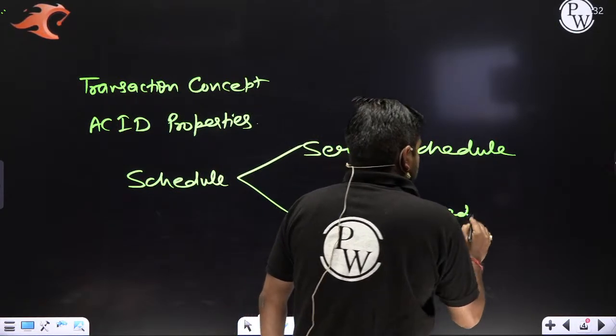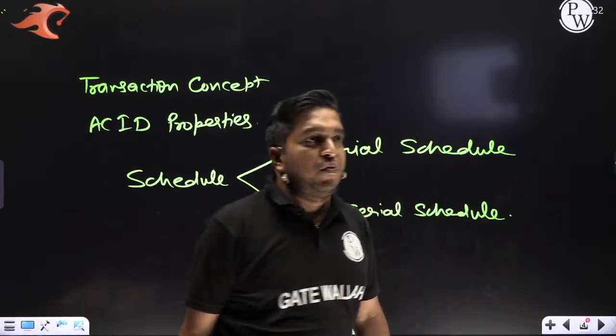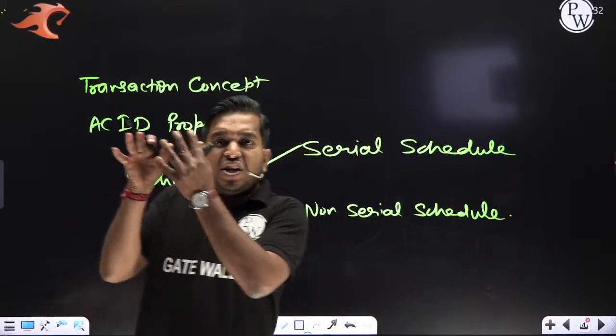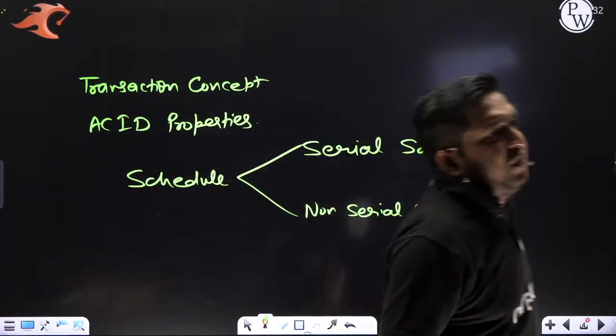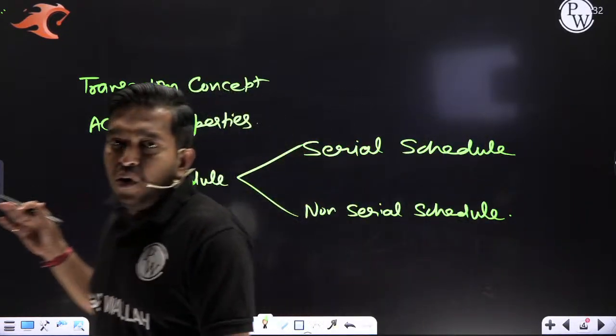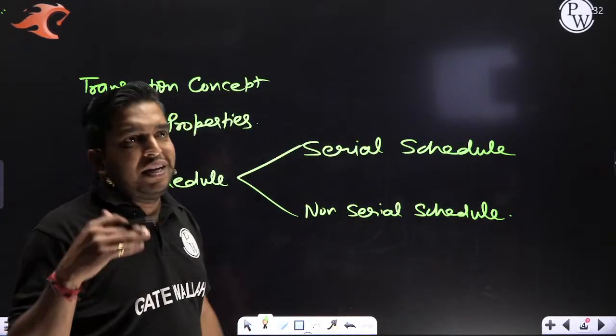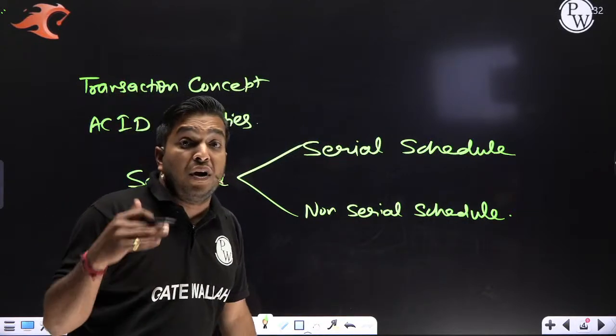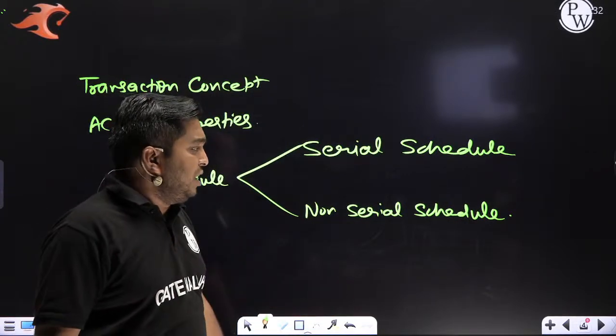Serial schedule means what? Execution of one transaction completely, then another will start. And non-serial means what? Interleaved execution of two or more transactions, my dear. Interleaved execution of transactions, that is called non-serial schedule.